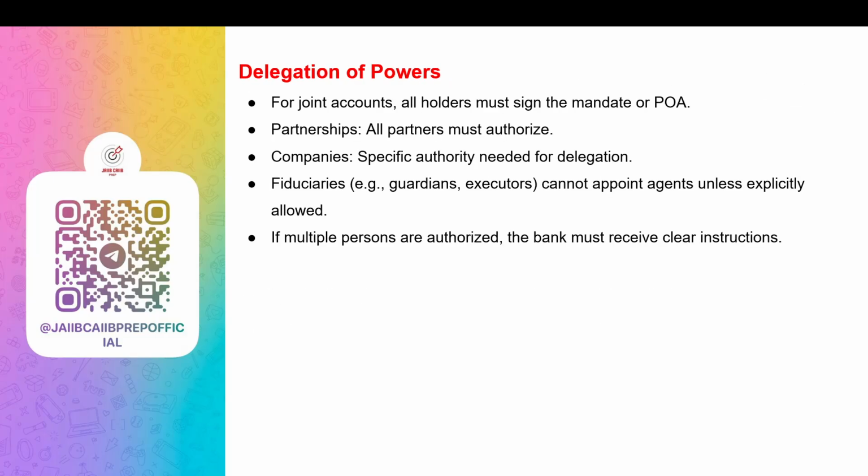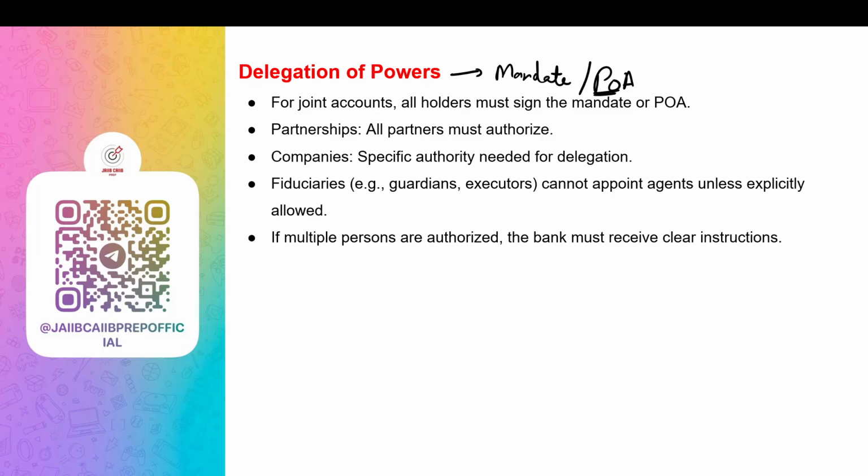Let's talk about declaration of powers with respect to mandate or power of attorney. In a joint account, all account holders must sign the mandate or power of attorney. With respect to a partnership firm, all partners must approve the mandate or power of attorney. With respect to companies, only an authorized person as per board resolution can give power of attorney if they are allowed to do so. Legal guardians or executors like fiduciaries cannot appoint someone else unless clearly allowed.